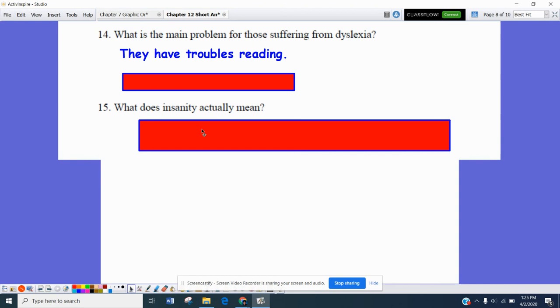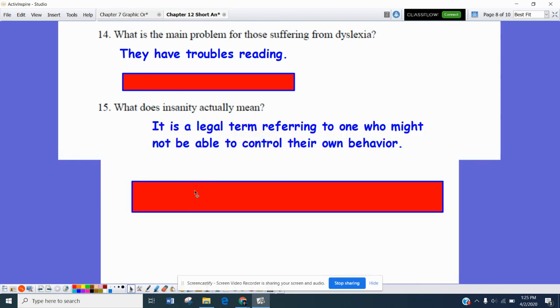And number 15, what does insanity actually mean? Well, insanity is more of a legal term. In the world of psychology, we really don't even think about this concept of insanity, but in terms of the courts, they really do look at this. It's a legal term referring to whether one might not be able to control their own behavior.